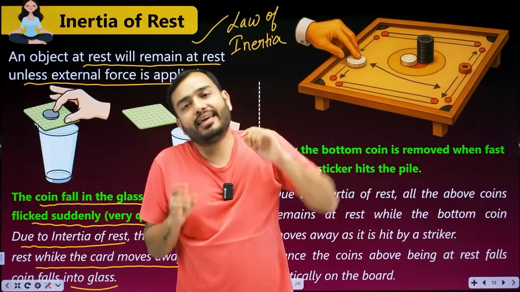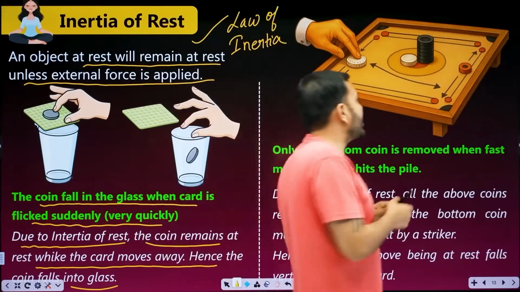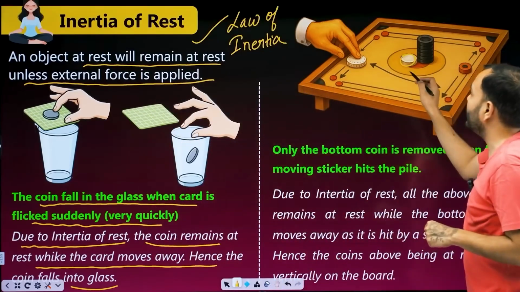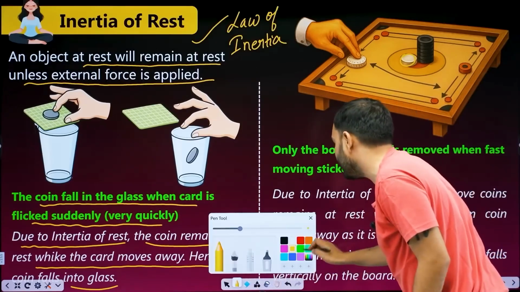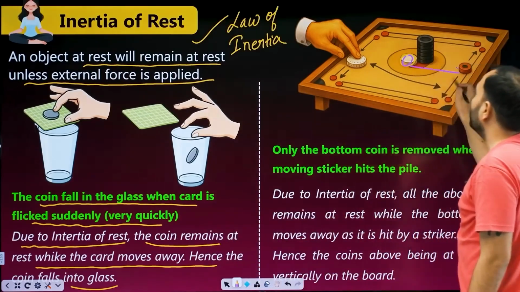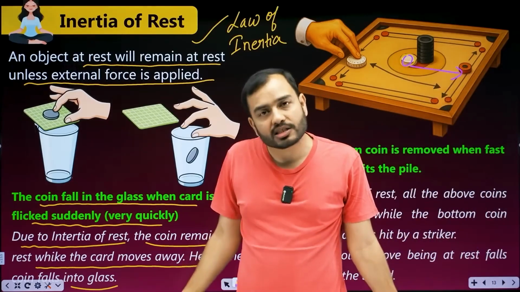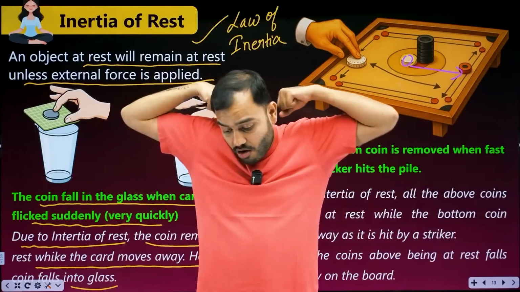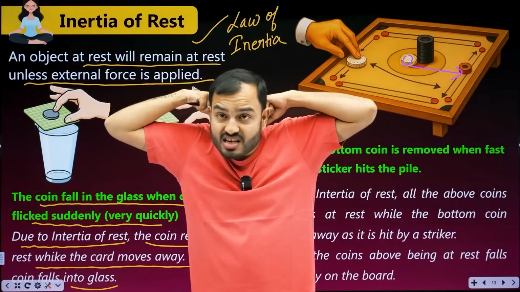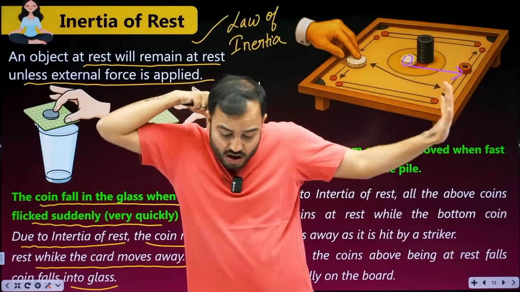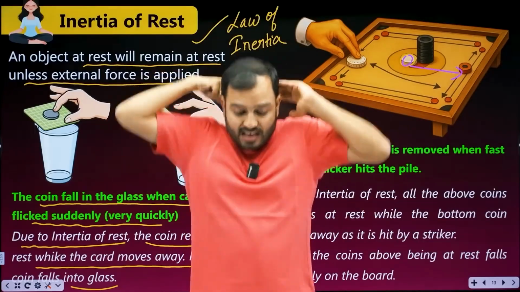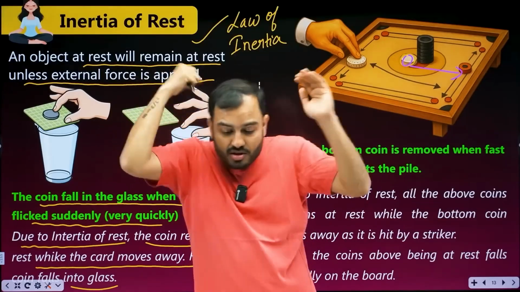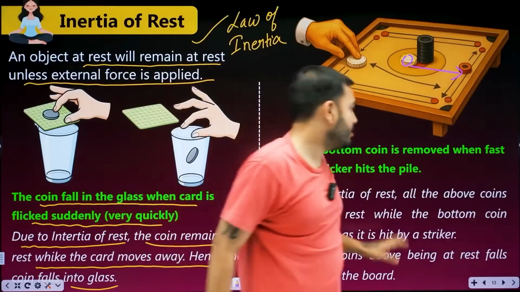What happened? You applied force to the striker. The striker hit the bottom coin, so the bottom coin moved. And the rest were all at rest. They told the bottom coin, we are stubborn. Inertia of rest, we are at rest, we'll stay at rest. You want to go, go. The bottom coin goes and the rest just stand there. Sometimes if your luck is bad, they fall over by chance.